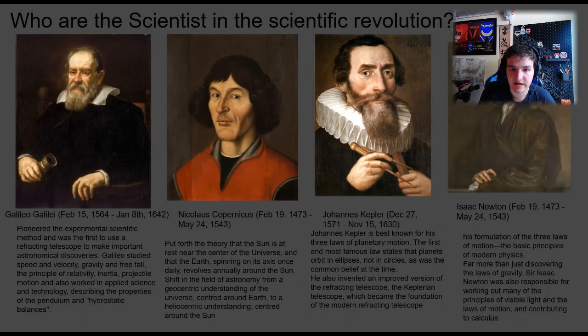And so let's talk about many of the scientists in the scientific revolution here. Let's first start with Galileo Galilei, who lived from February 15th, 1564 to June 18th, 1642. He is known for pioneering the experimental scientific method and was the first to use the refracting telescope to make important astronomical discoveries. Galileo studied speed and velocity, gravity, free fall, the principle of relativity, inertia,